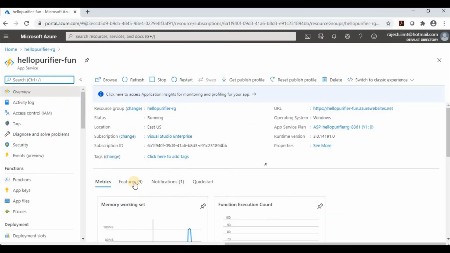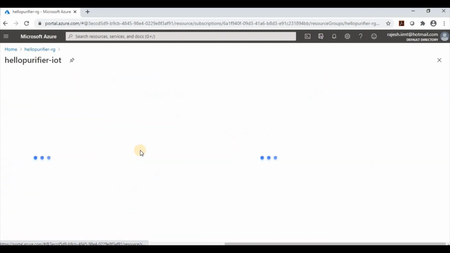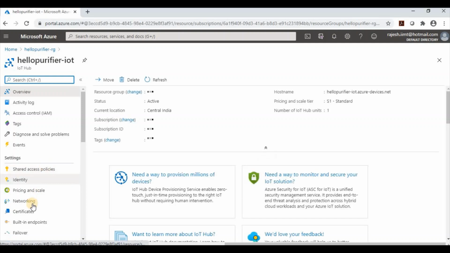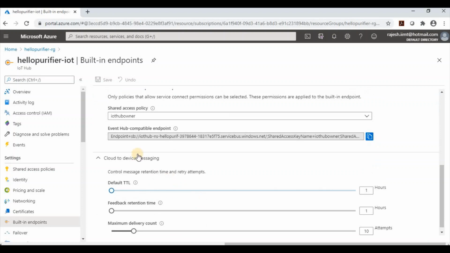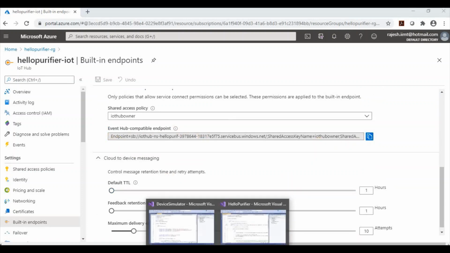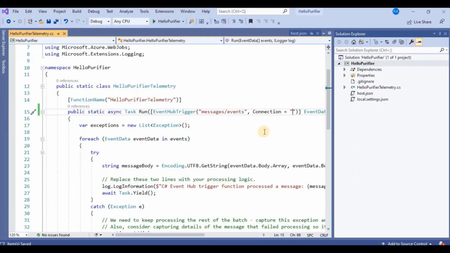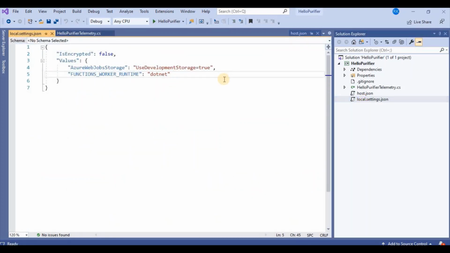So I will go to our IoT hub. So I will go here, IoT hub, then built-in endpoint. So this is our built-in endpoint. I will copy the event hub compatible endpoint. So I will copy here. So now I will move to our connection. So instead of using the connection string directly here, I will go to the config file. So now I will use it here.